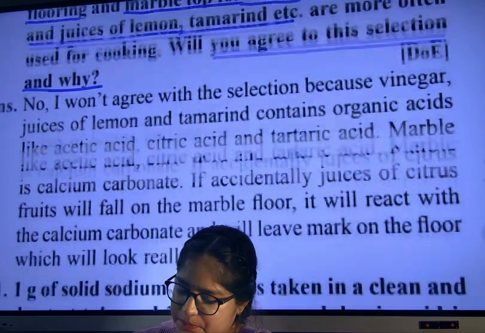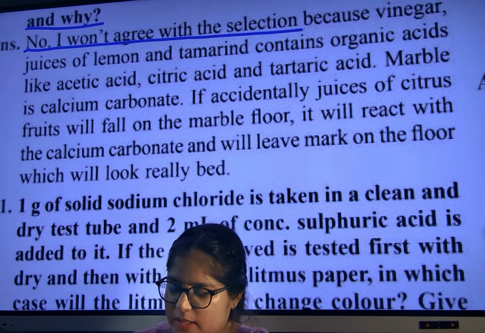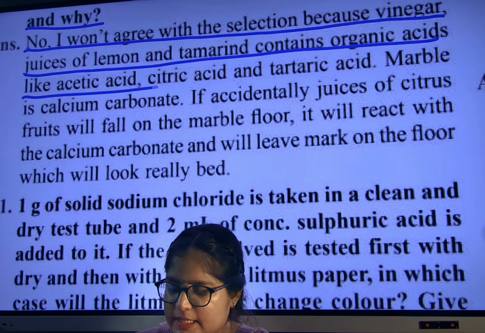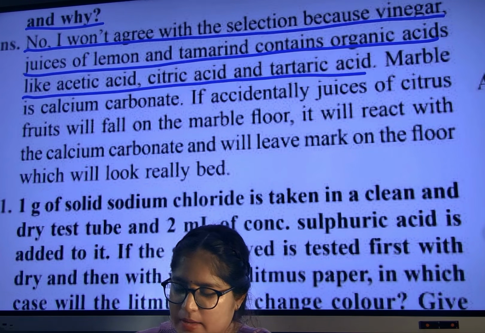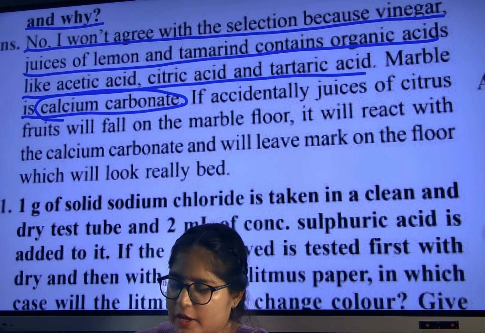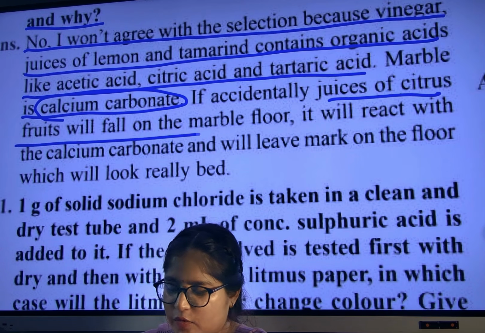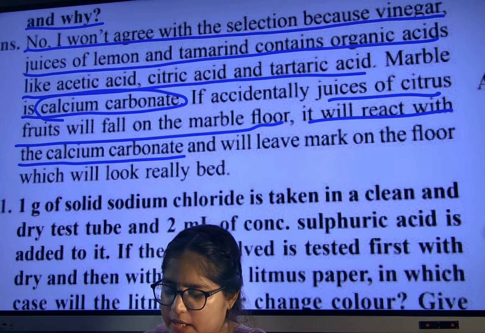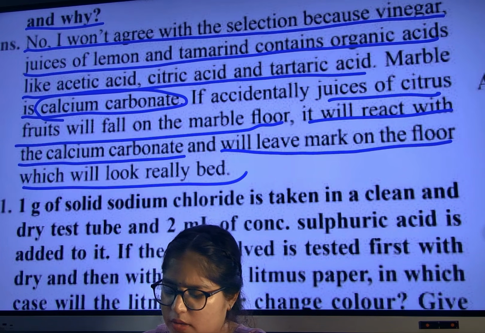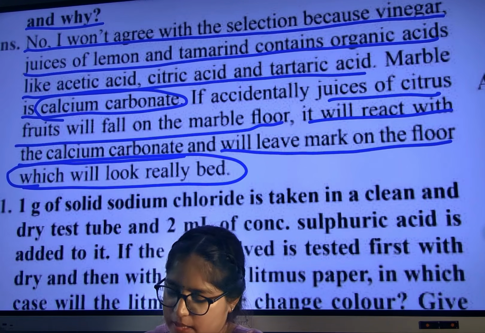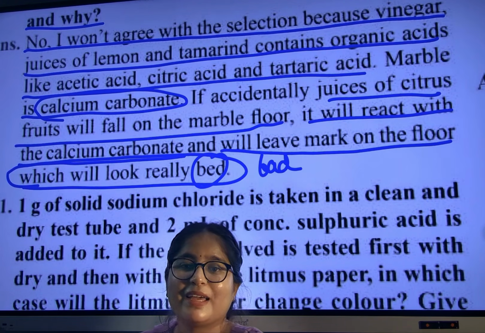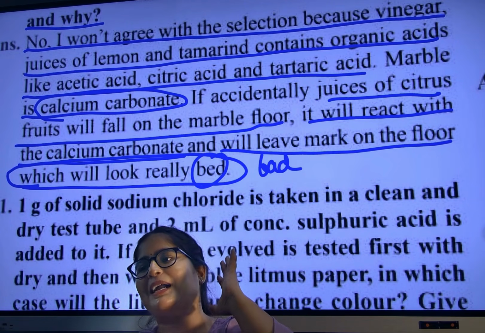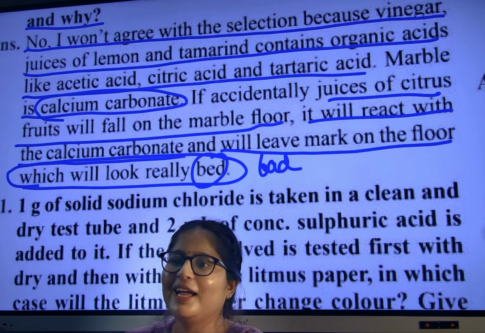So the answer: no, I won't agree with the selection because vinegar, juice of lemon and tamarind contain acids like acetic, citric and tartaric acid. Marble is calcium carbonate. If juice of a citrus fruit accidentally falls on the marble floor, it will react with the calcium carbonate and leave a mark on the floor, which will look really bad.